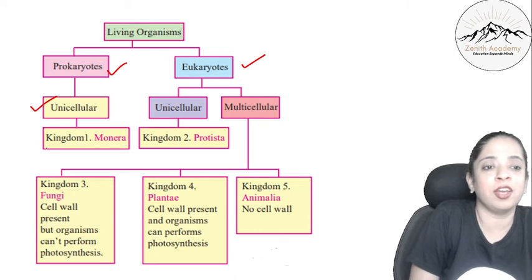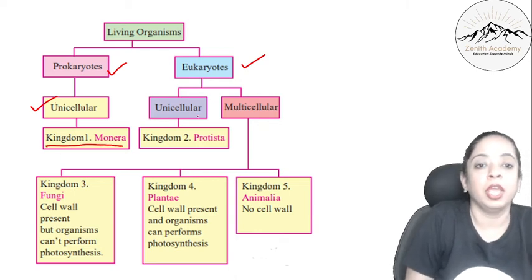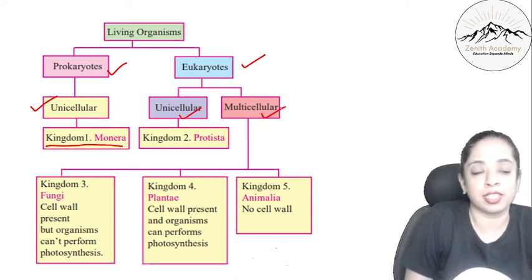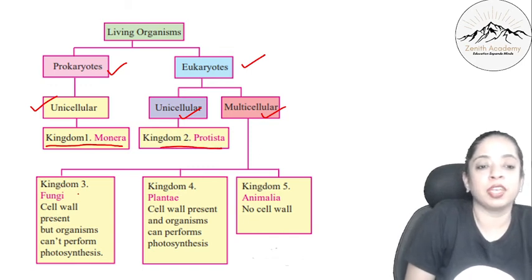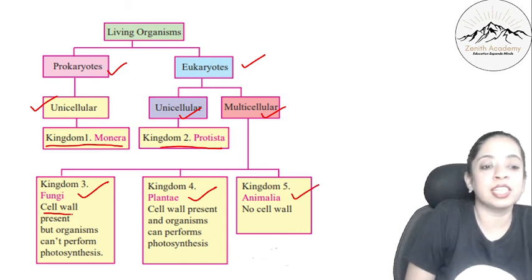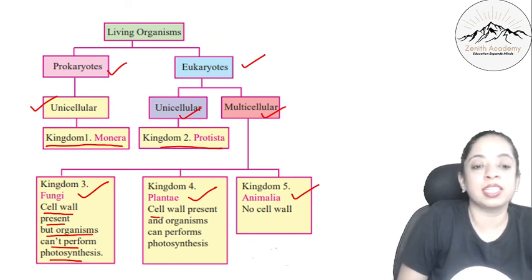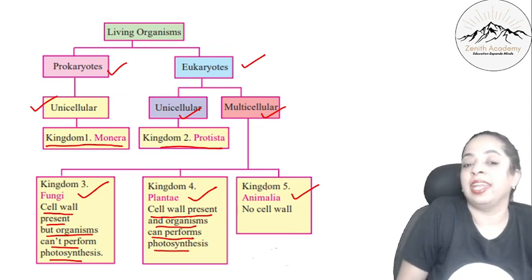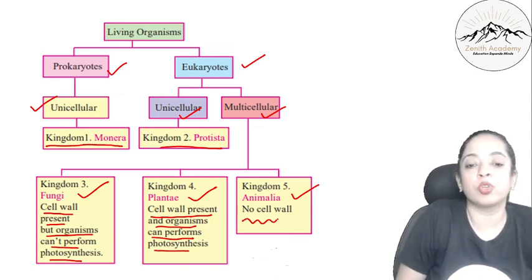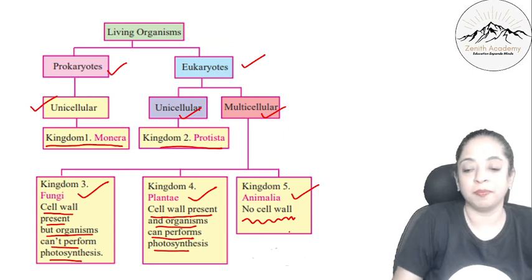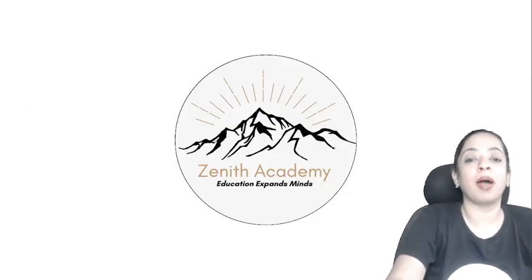Okay, so once again, let's see prokaryotes and eukaryotes. Prokaryotes are unicellular, and this is kingdom 1, Monera. Eukaryotes, unicellular and multicellular. Unicellular we know is Protista. Now for multicellular, we have 3: fungi, plantae, and animalia. In fungi, the cell wall is present, but organisms can't perform photosynthesis. Okay, whereas in plantae, cell wall is present and organisms can perform photosynthesis. And in kingdom 5, that is Animalia, no cell wall, right? So this was all about today's module.